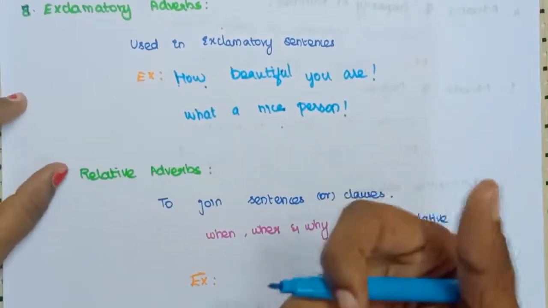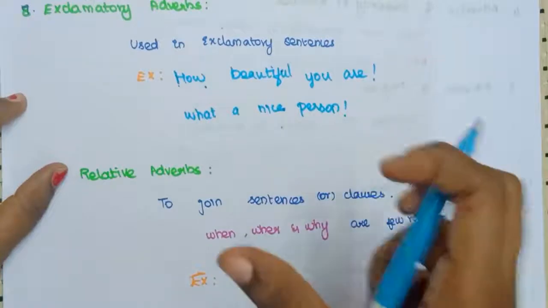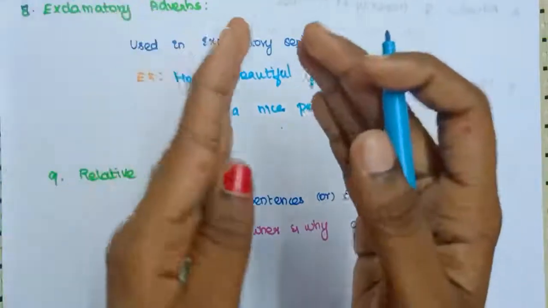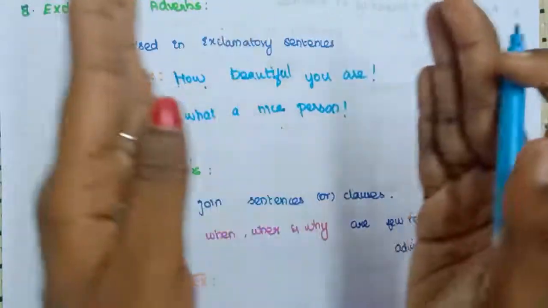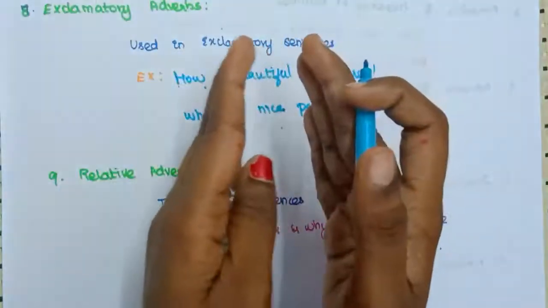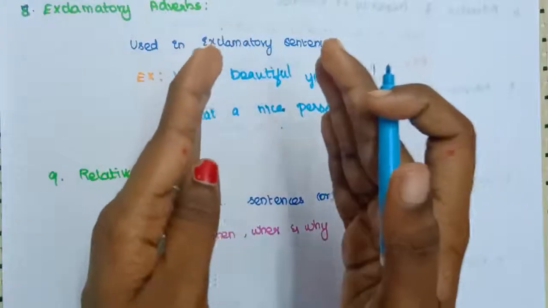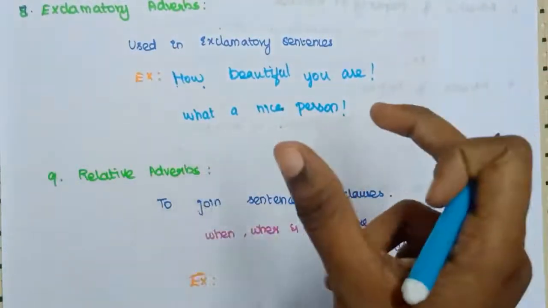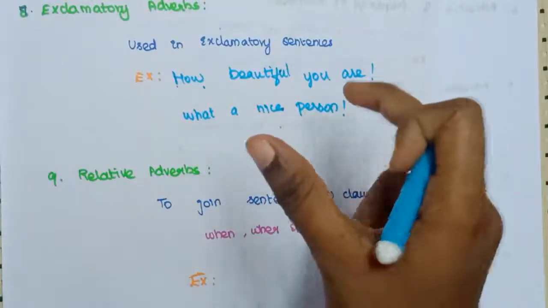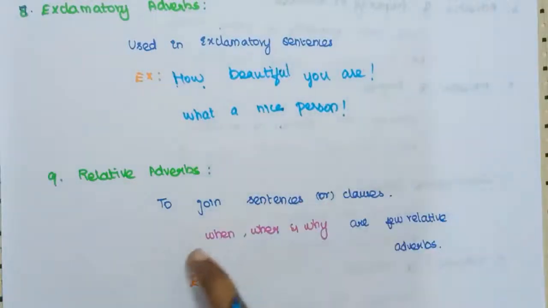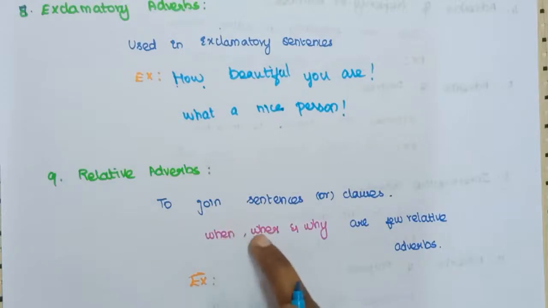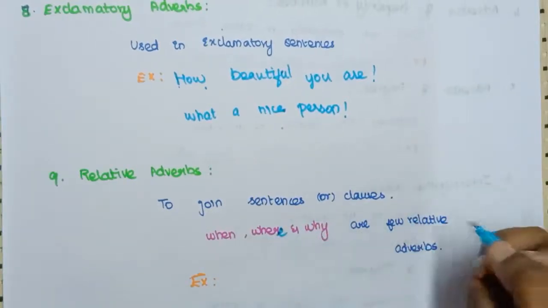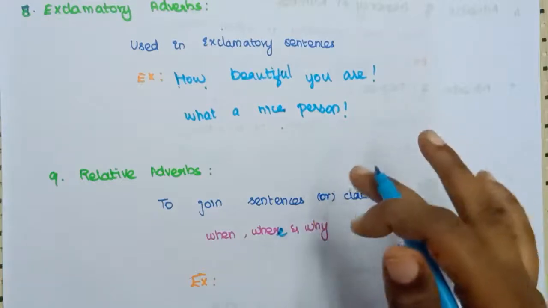The ninth type is relative adverbs. What is a relation? It just acts as a bridge between two things. In order to join those two things, it acts as a bridge. So relative adverbs are also used to join two sentences or two clauses. For example, these words: when, where and why are a few of the relative adverbs.